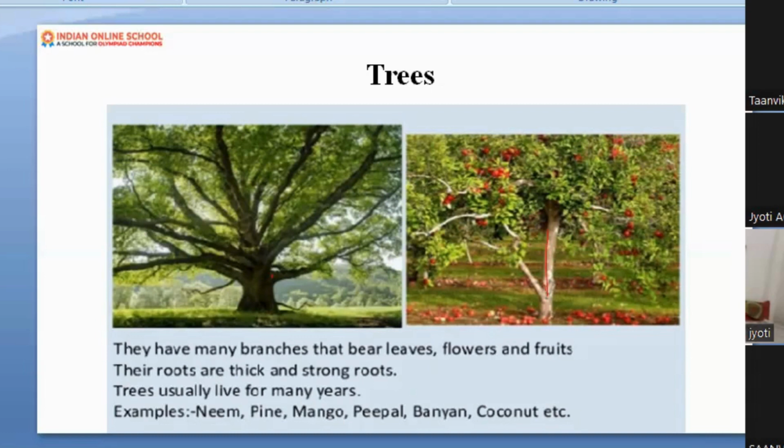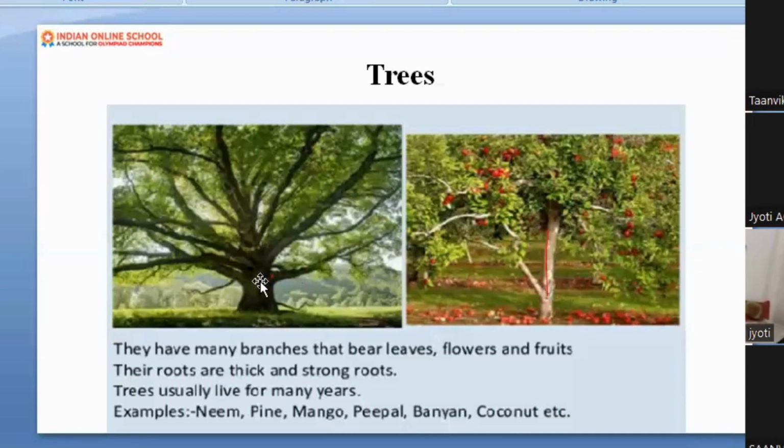Okay, very nice. And do you know what is the importance of trees around our surroundings, or you can say in the school, nearby your house, on the roadside? It is very, very important because trees give us fresh air, which is required. Yes, you know that. And each and every part of the tree is again very important. From the bottom till the top, we are eating each and every part of the tree or the plant. Okay, now let's talk about the tree. A tree is very strong, having a very wide stem.